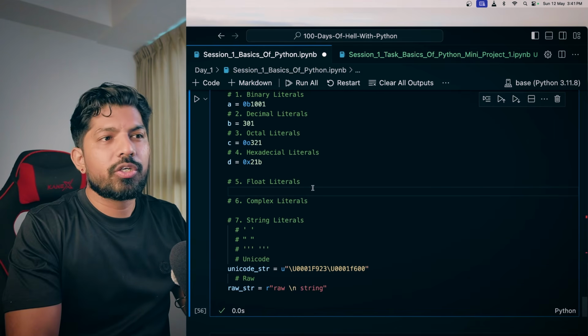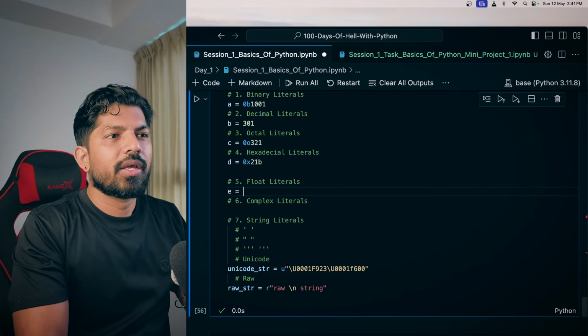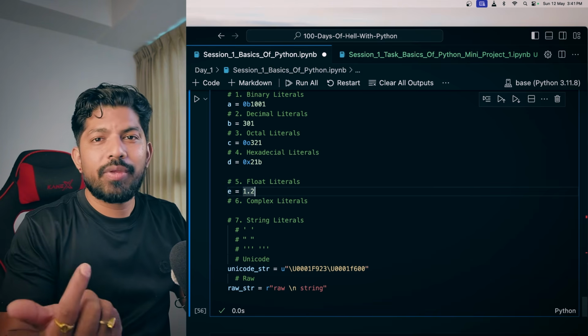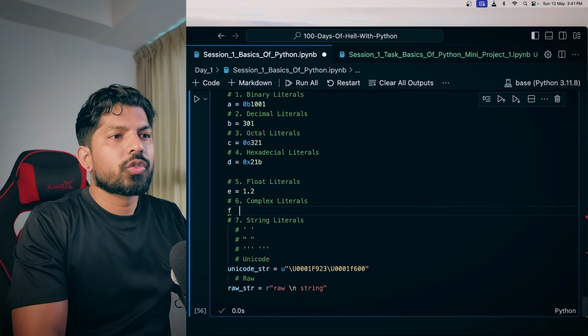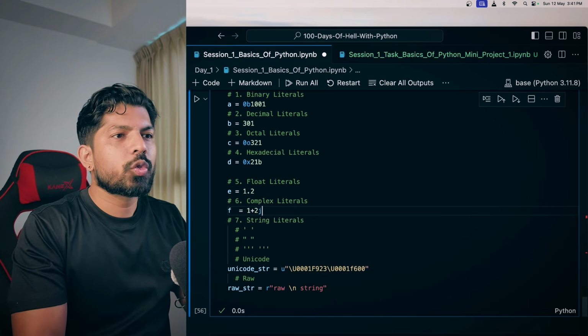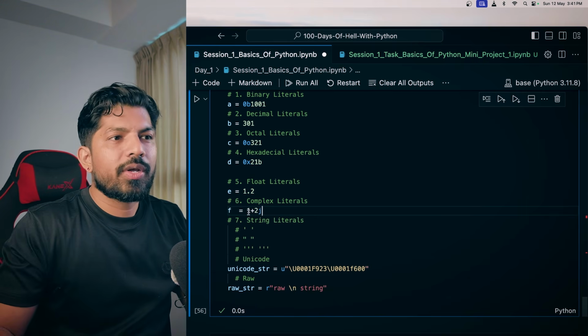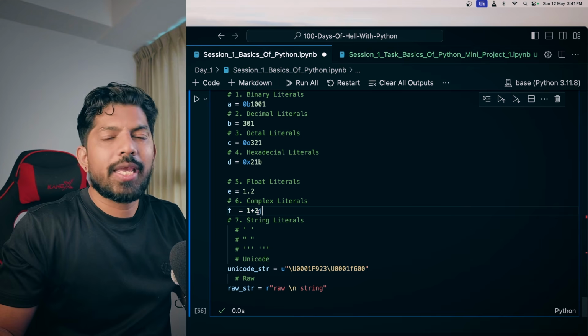Then we have float literals, which we have already studied, like e equals 1.2 when we have a decimal, that is the float. And complex we have also studied. If you type 1 plus 2j, this is the complex literal. 1 is the real part and 2 is the imaginary part.